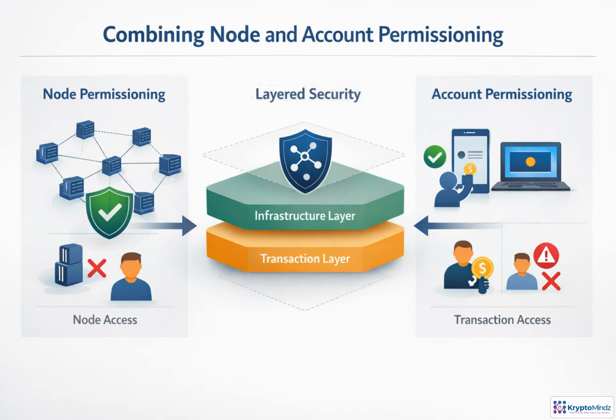Think of permissioning as layered building security. Node permissioning is the front gate. It decides whether a server may connect to the network at all. Account permissioning is the secure office door. It decides whether a known participant may perform a transaction. Strong enterprise networks usually need both. If either layer is missing, an approved machine or an approved user can still become a weak point.